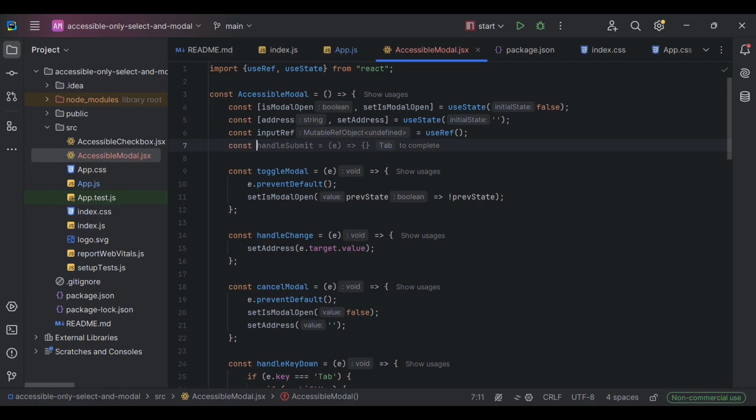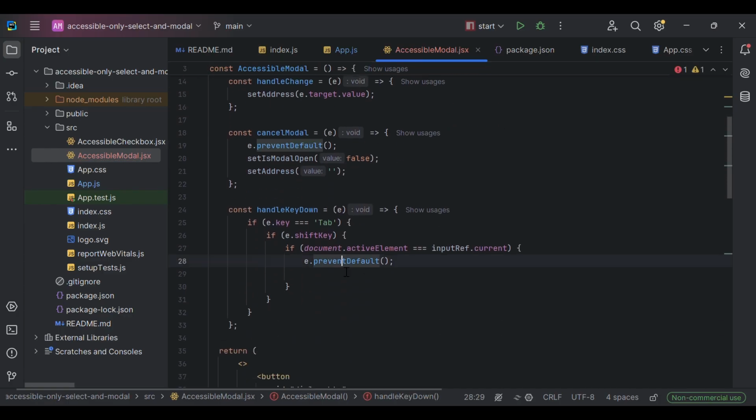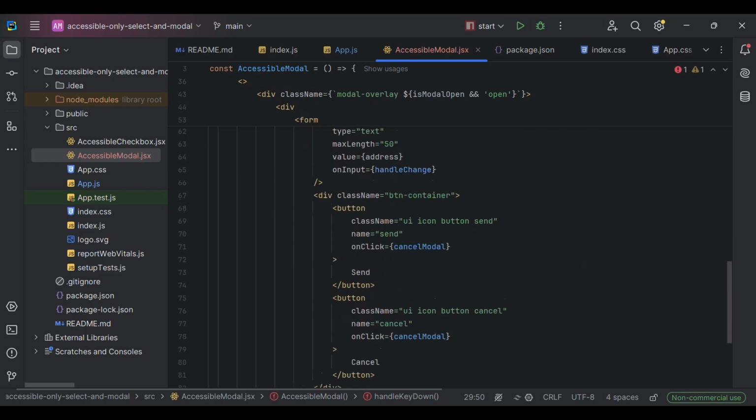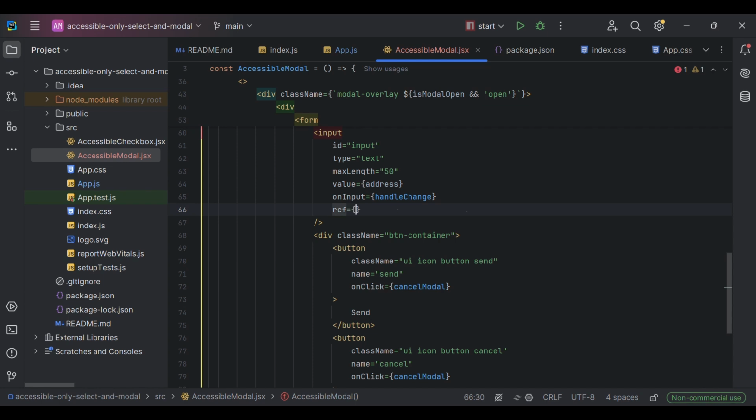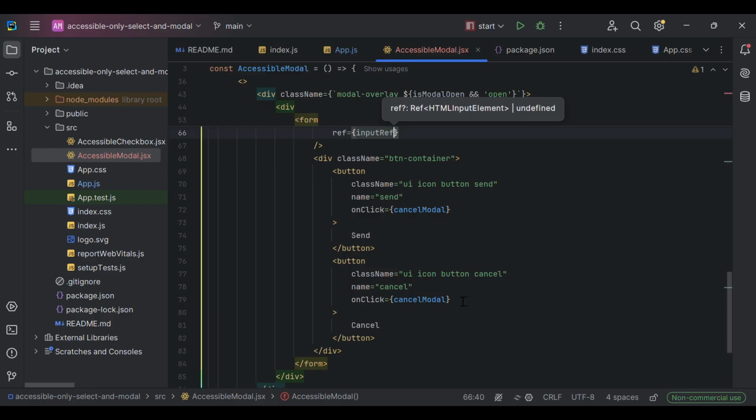So let's create another ref. We are going to call it, for example, cancel btn ref, use ref, and then we are going to say cancel btn ref current focus. That's it. Now let's use these refs. So we are going to give it to our input ref, and we are going to give it to our cancel button ref.